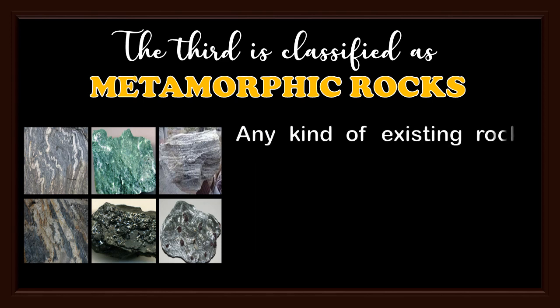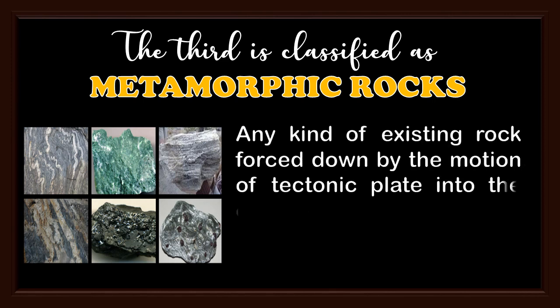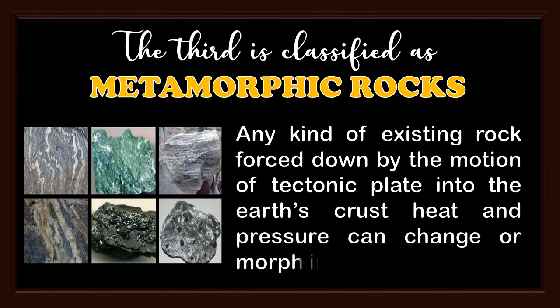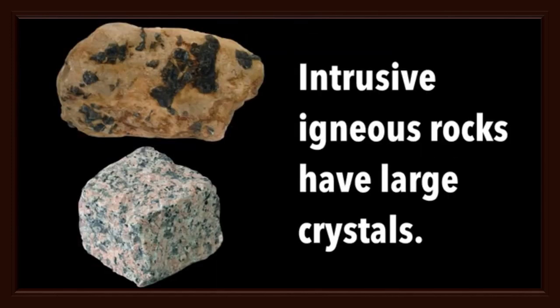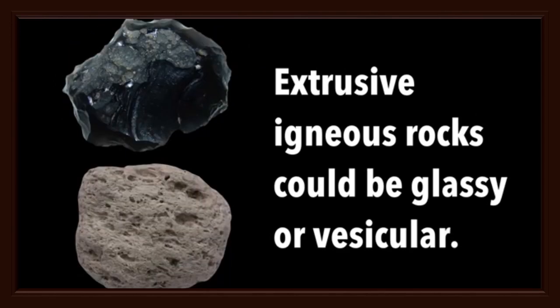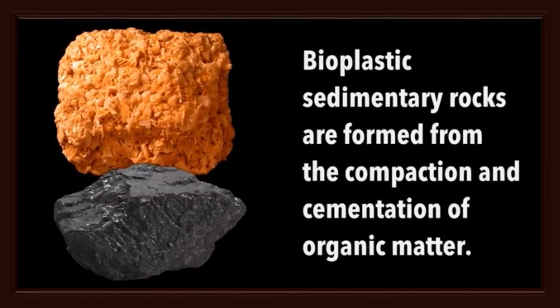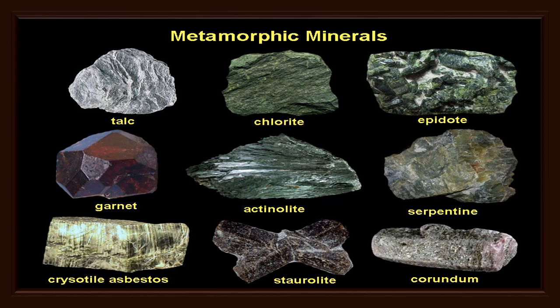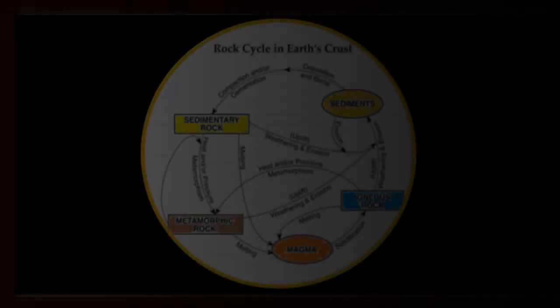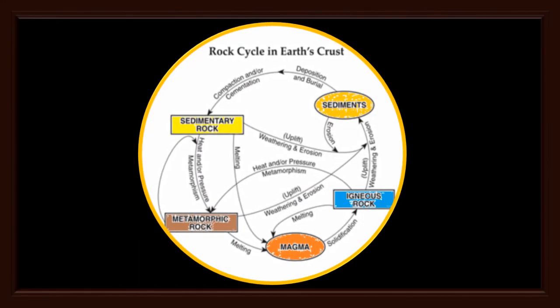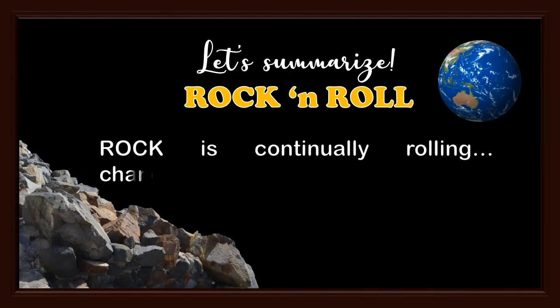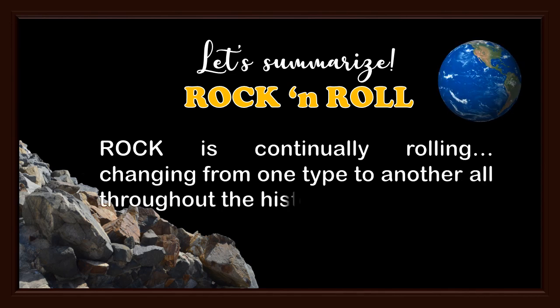Any kind of existing rock, forced down by the motion of tectonic plates into the Earth's crust, heat and pressure, can change or morph into something new. An igneous rock, for example, can be weathered into sediments, and thus transform into sedimentary rock, and when exposed to intense heat and pressure, it can turn to metamorphic rock. An igneous rock can even melt, and become a new igneous rock. This is the brief description of the rock cycle on the surface of the Earth. Rock is continually changing from one type to another, all throughout the history of the Earth.